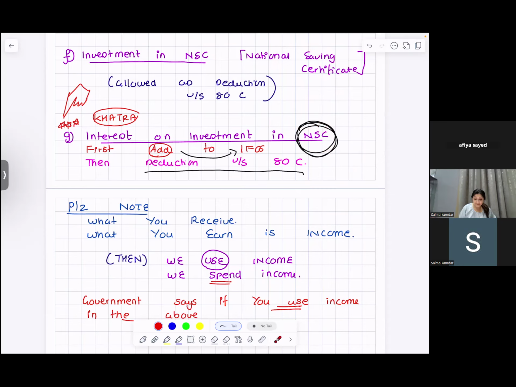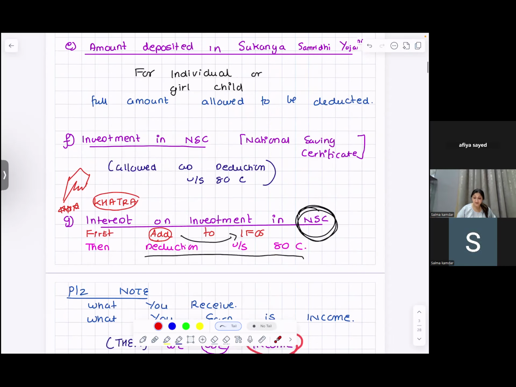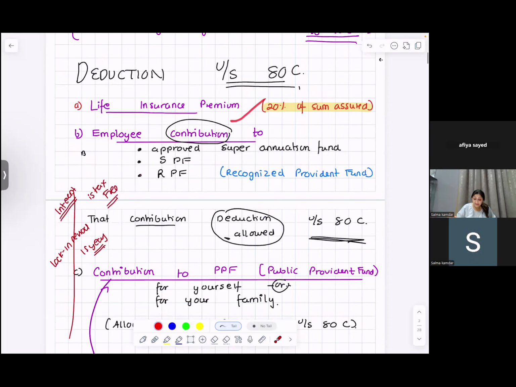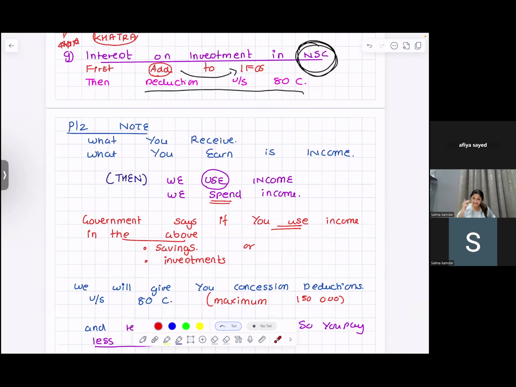Please note that whatever you receive, whatever you earn, is income. Whatever income we spend on these things, your life insurance, contribution to SPF, RPF, PPF, depositing in the Sukanya Samriddhi Yojana or investing in NSC, you are allowed to get deduction on that spending. That is under Section 80C. Maximum limit is 1,50,000.